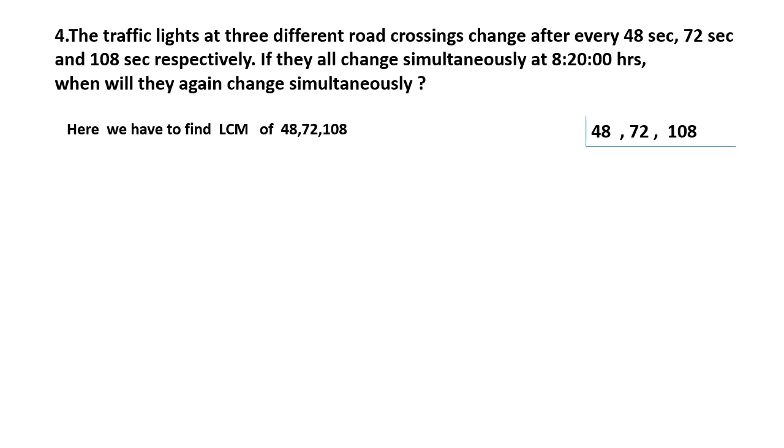48, 72, 108. Divide by 2, you will get 24, 36 and 54. Again 2, you will get 12, 18 and 27.